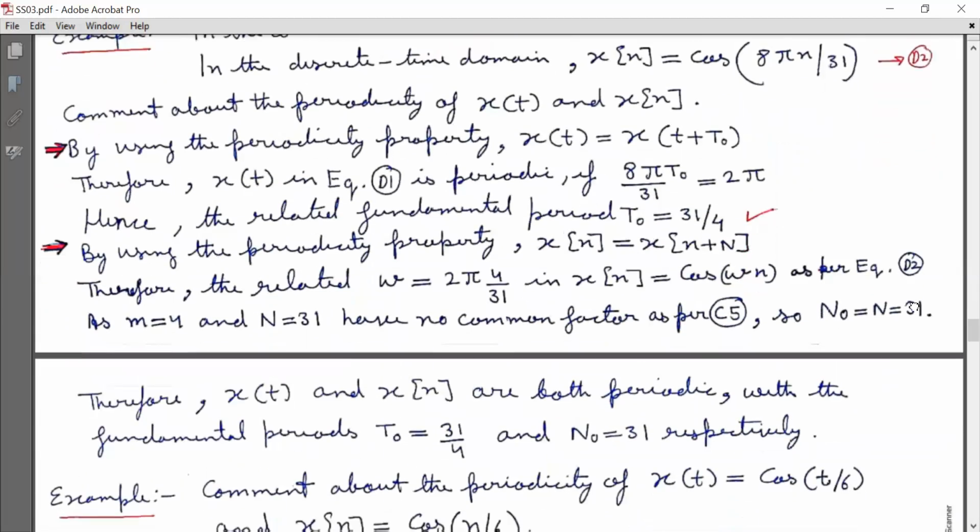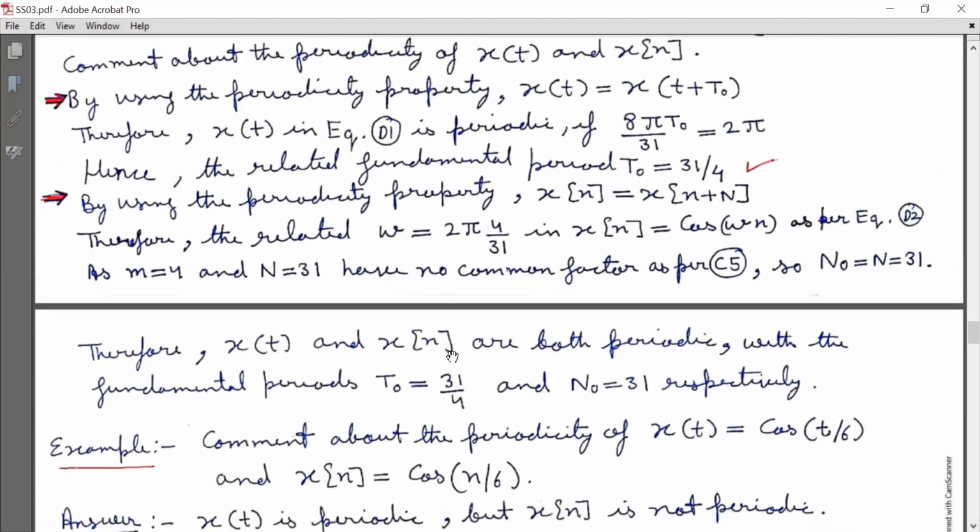Therefore, x(t) and x[n] are both periodic, with fundamental periods T naught equal to 31 by 4 and N naught equal to 31 respectively.